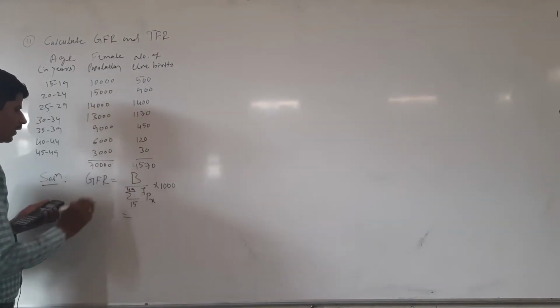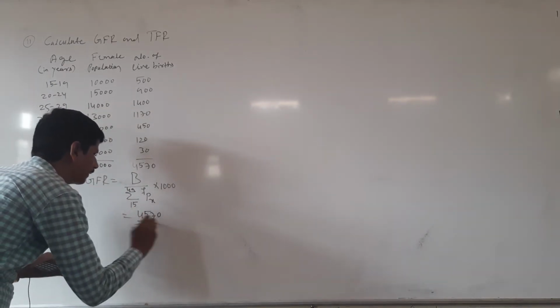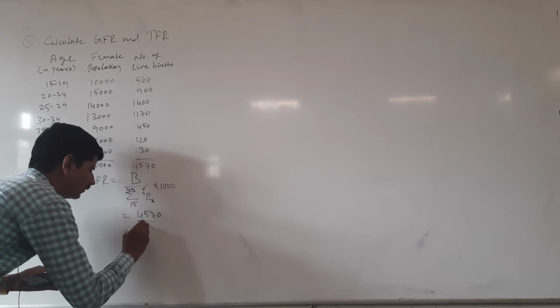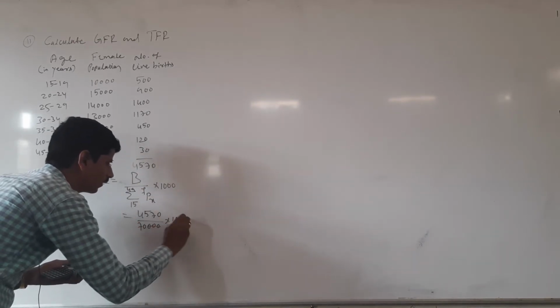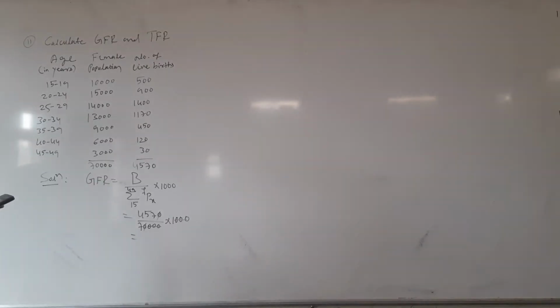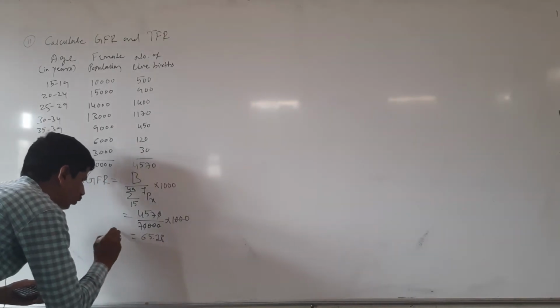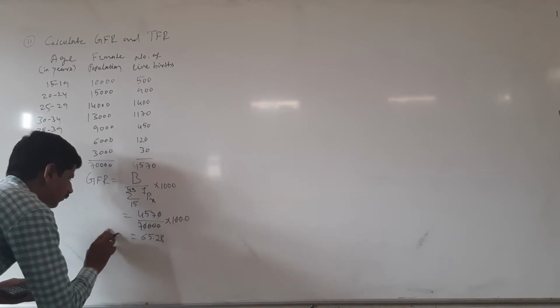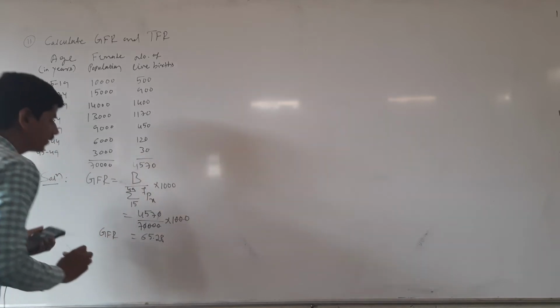Then substitute the values. 4,570 divided by 70,000 into 1,000. Here 457 divided by 7, then we will get 65.28. 65.28 is the GFR value.